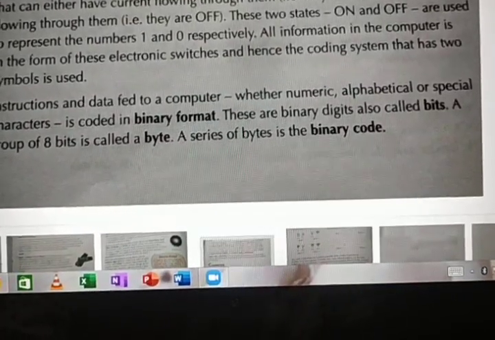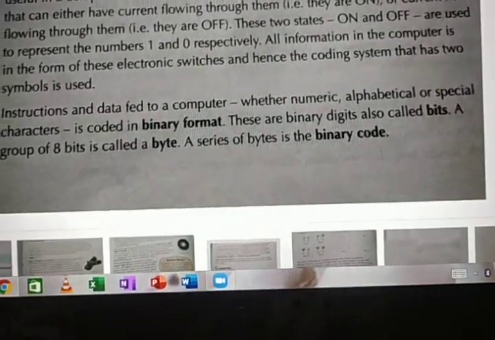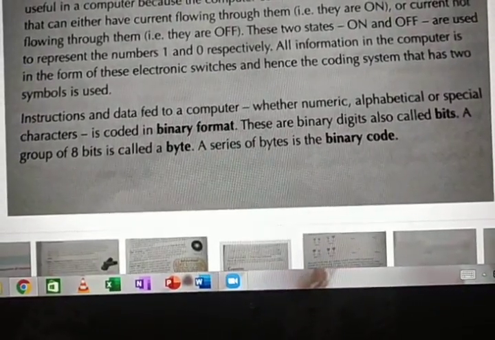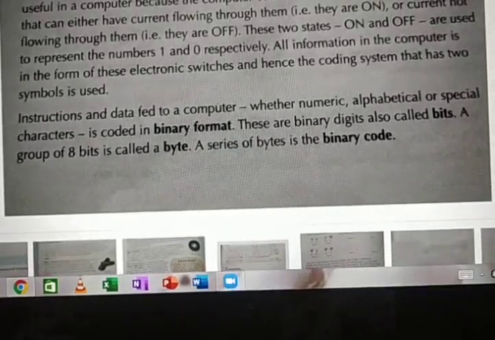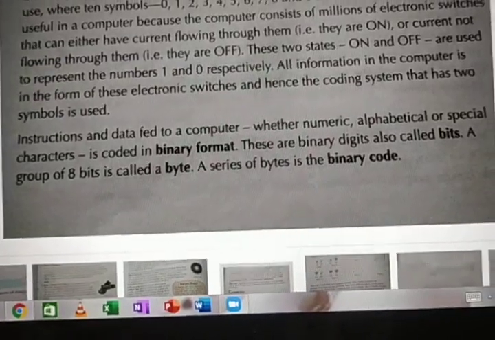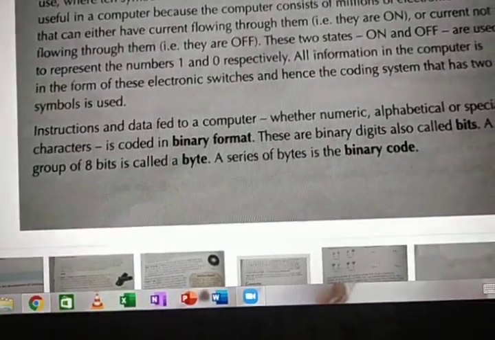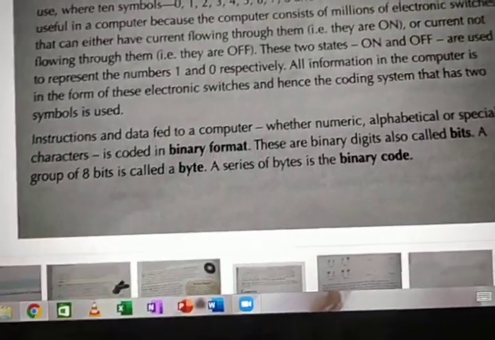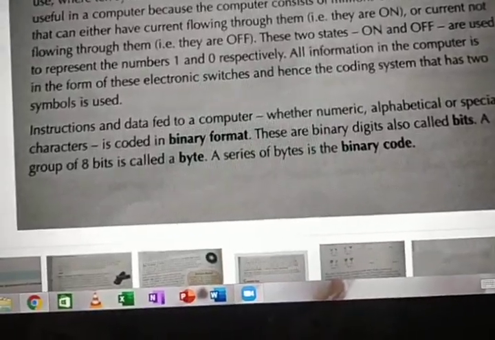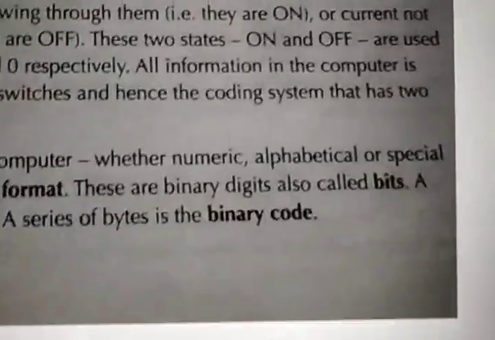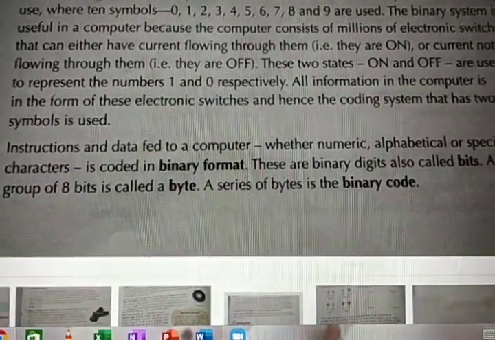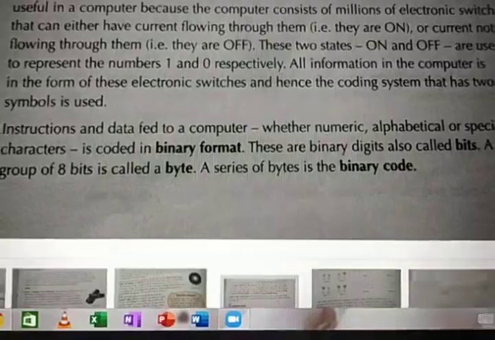These are binary digits called bits. I told you, each and every switch is a binary digit, zeros and ones. Switch means either off or on. So those millions of switches are binary digits only, 0 or 1, because either it will be off or on. So each binary digit is called a bit. A group of 8 bits is called a byte. A series of bytes is a binary code.